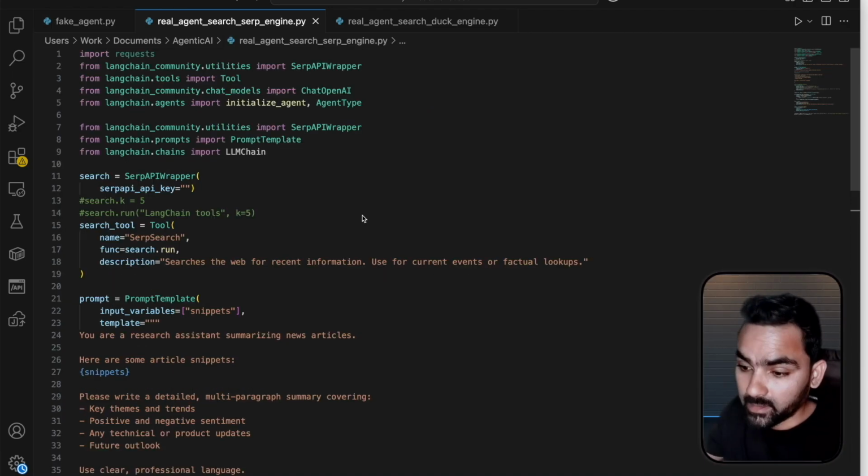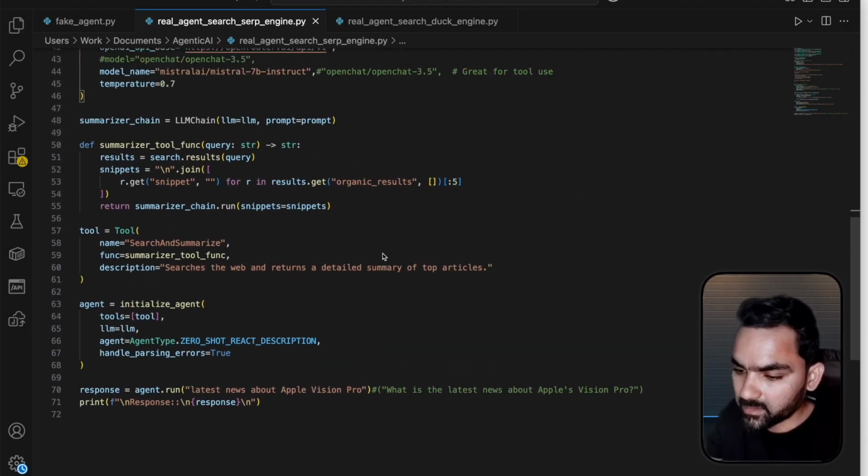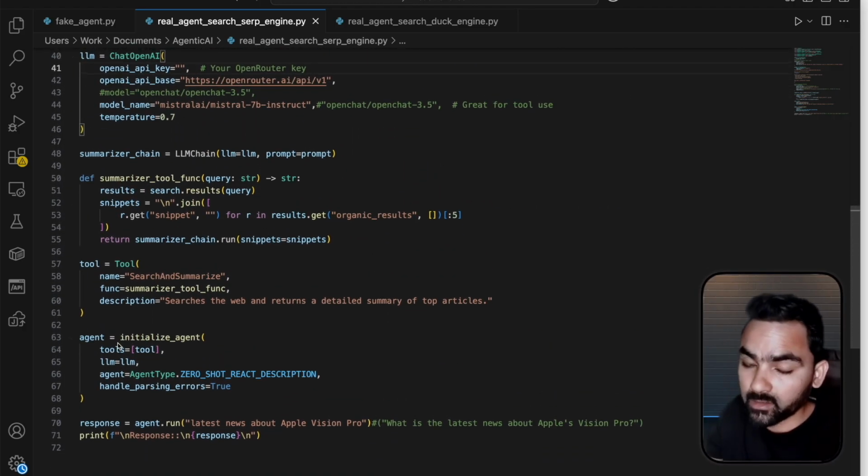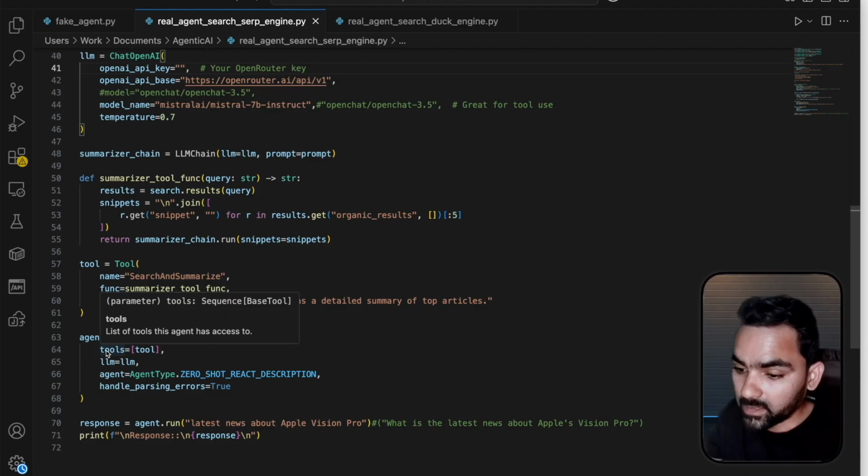So this is a real agent dependent on a SERP API. It's an online available tool, supported by LangChain community. Let me go to the agent initialization part so that we can see how things are actually connected. It needs a tool.